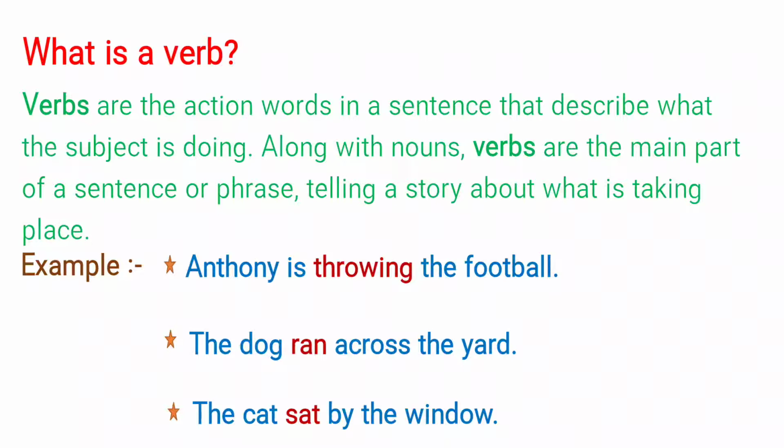What is a verb? Verbs are the action words in a sentence that describe what the subject is doing. Along with nouns, verbs are the main part of a sentence or phrase telling a story about what is taking place. For example, Anthony is throwing the football. Here, the red word throwing indicates the verb. The dog ran across the yard. The cat sat by the window.